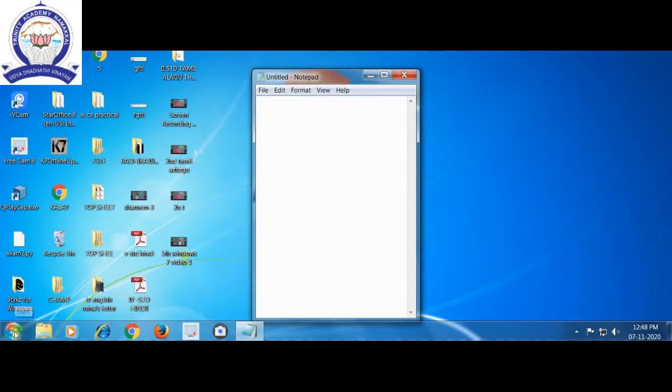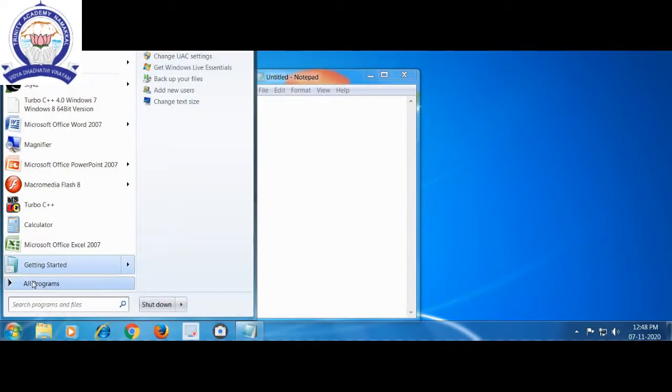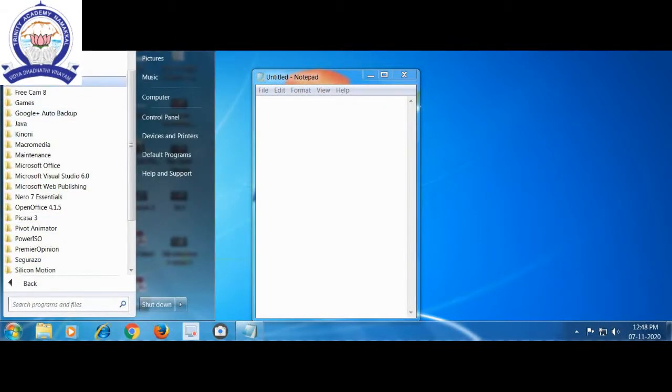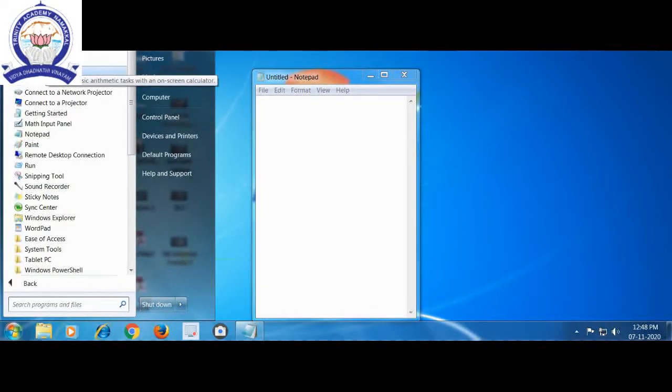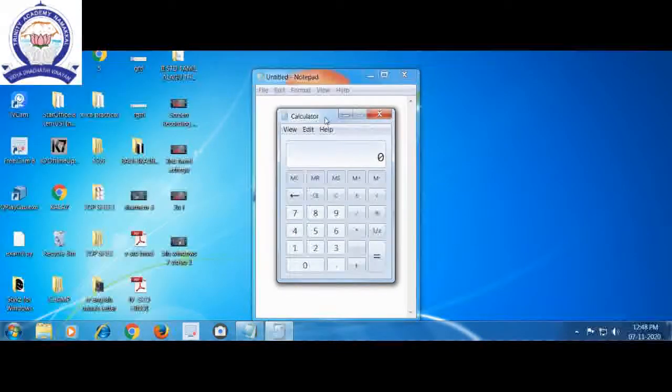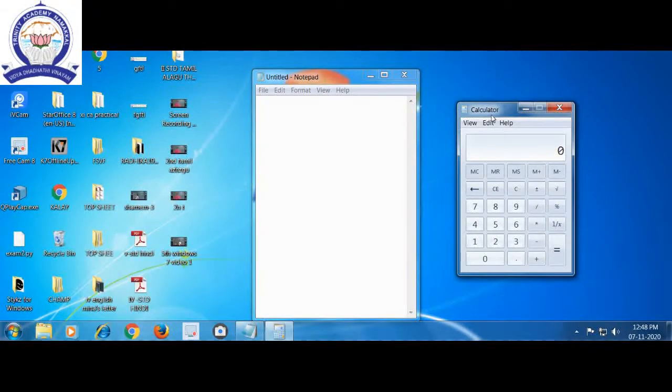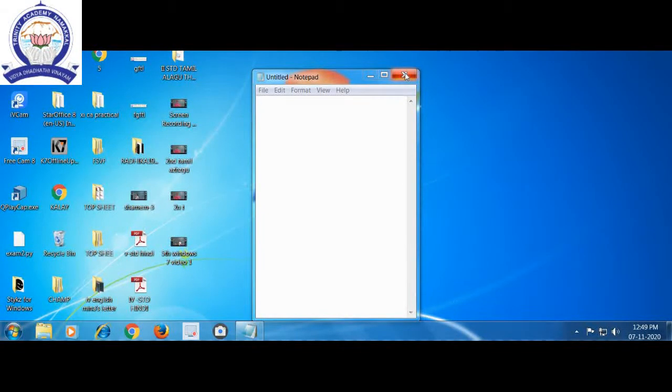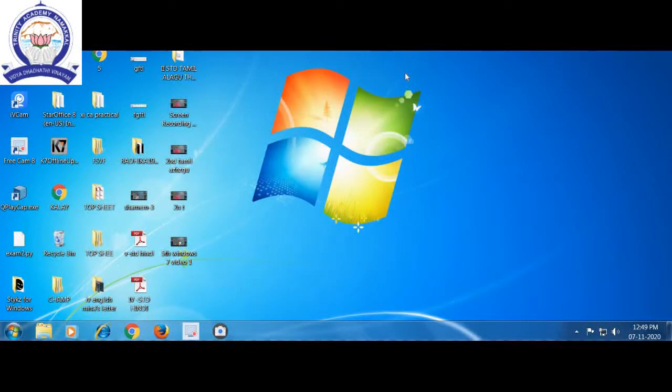The same: start button, all programs, accessories, calculator. Both we can open in one screen. The same steps, start button, all programs, accessories. If you want to open a calculator, or if you want to open Notepad, we can open it. With the help of the close button, we can close it. Okay, children.